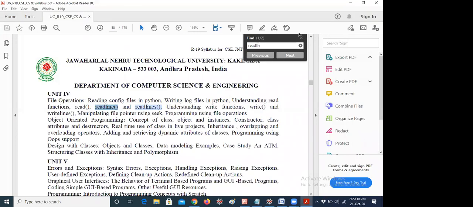Because according to the syllabus, I would like to tell you. You can see according to our syllabus, I told yesterday about objects and instances, concepts of class like that. Today I discussed constructors. Class attributes I already explained yesterday. Destructors, okay. So I explained up to this concept actually.